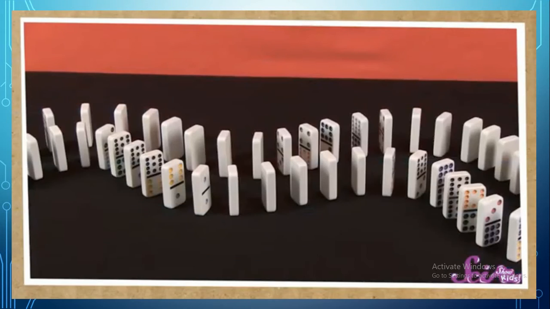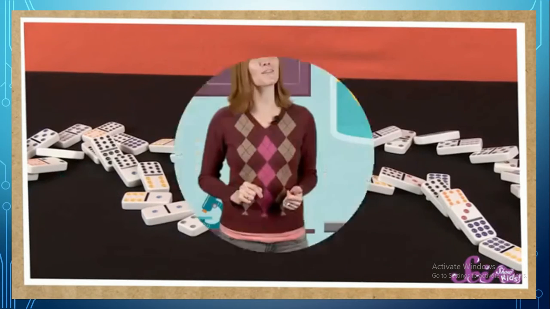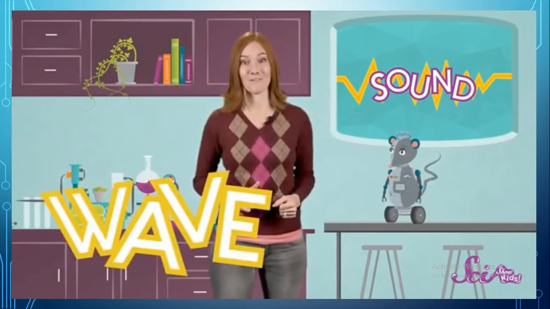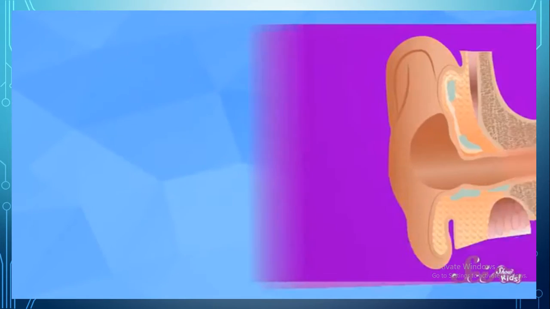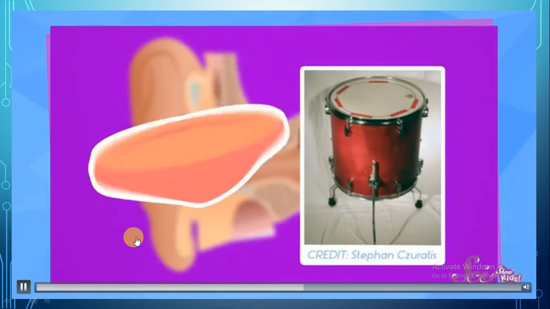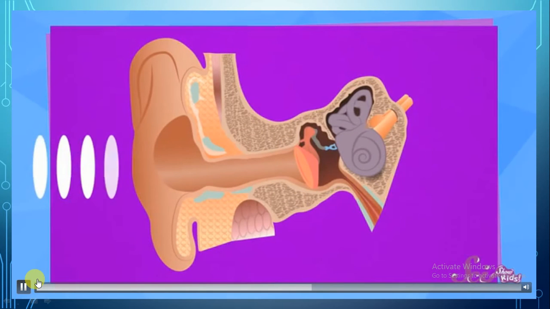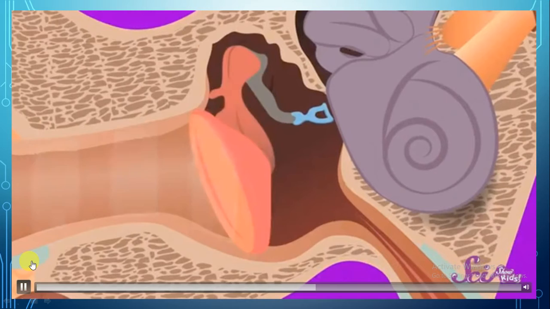You can also think about it like dominoes, with the vibration getting passed along from one bunch of particles in the air to the next. We call this path of vibration a wave. Now, how do we hear those vibrations? If we could look deep inside our ears, we'd see a special little part that kind of looks like the top of a drum. When sound waves make it all the way to and into our ears, they make this part of our ear vibrate.